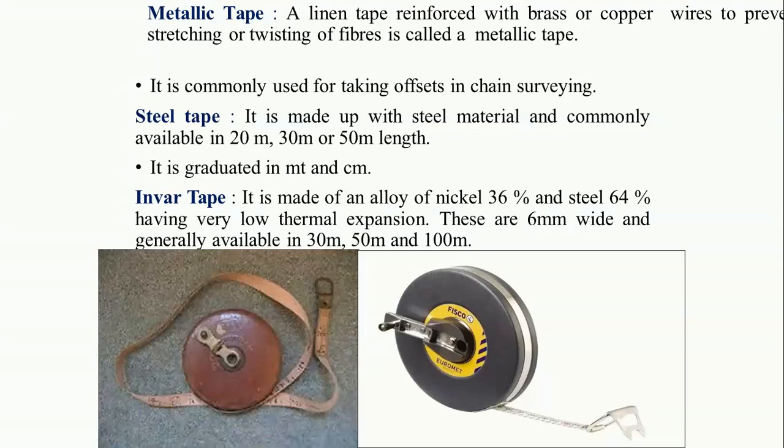Next is steel tape. It is made up of steel material and commonly available in 20 meter, 30 meter and 50 meter lengths. It is graduated in meters and centimeters. So this is called steel tape.